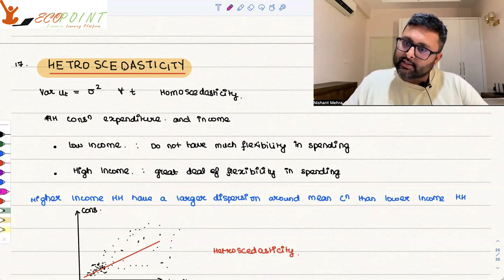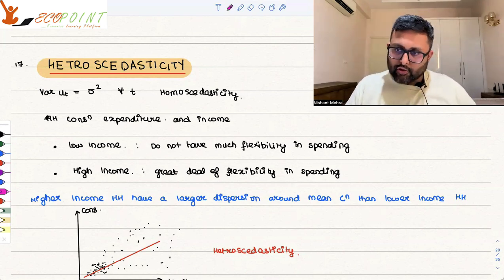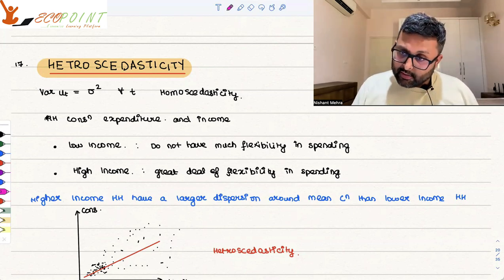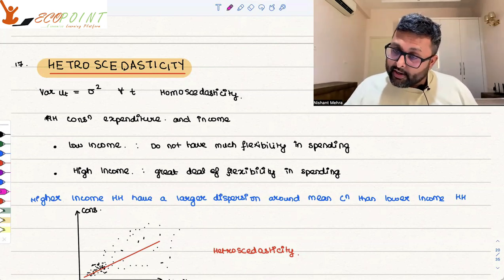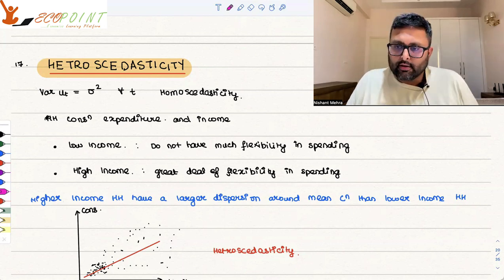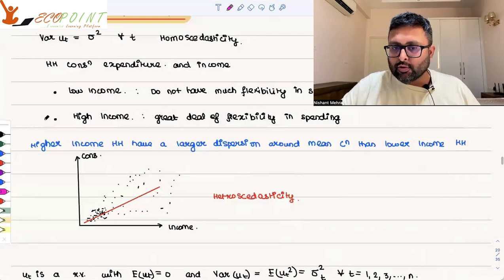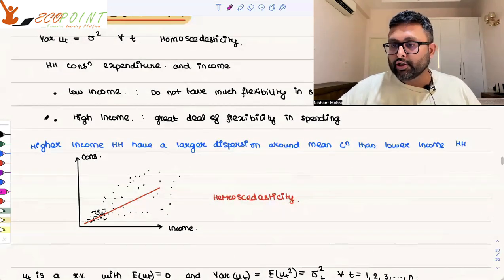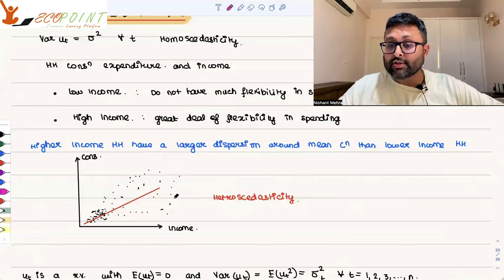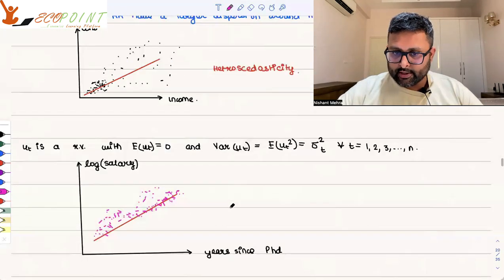Their consumption expenditure is more or less the same every month. But for high-income households, there is a lot of variability in their consumption expenditure. They can spend a lot, they can spend nothing. So high-income households have a larger dispersion around the mean. This is not the case of homoscedasticity. This is the case of heteroscedasticity.